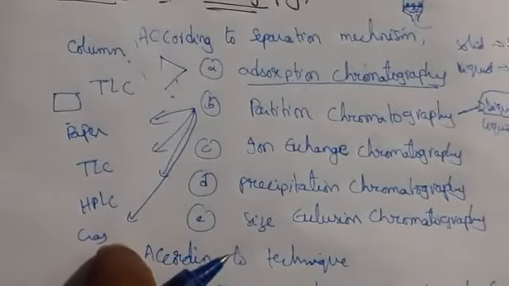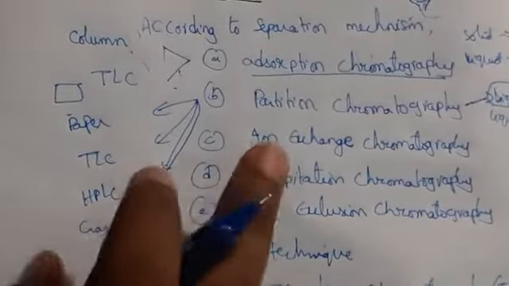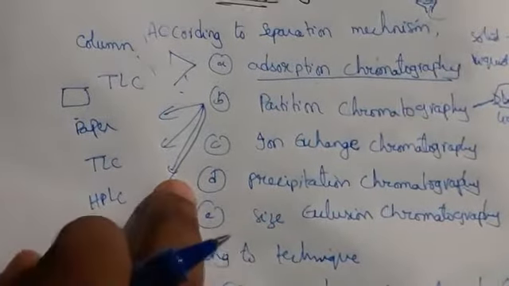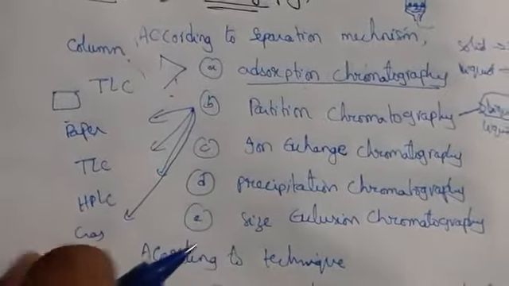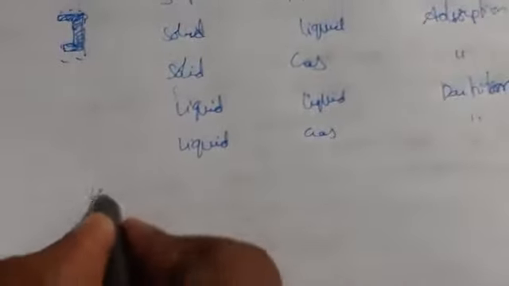Then gas chromatography, gas-liquid, where the mobile phase is a gas. The non-volatile liquid, which does not evaporate, is the stationary phase. These are the classifications of chromatography. Here we have different types of adsorbents and also solvents.